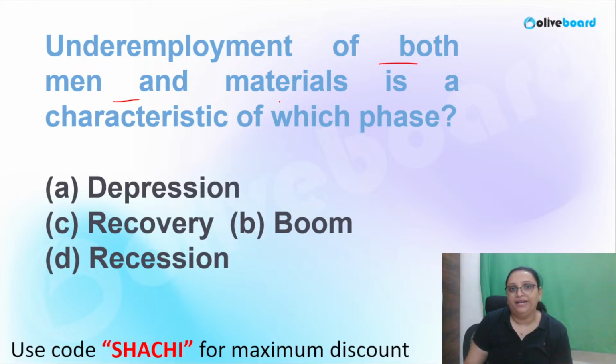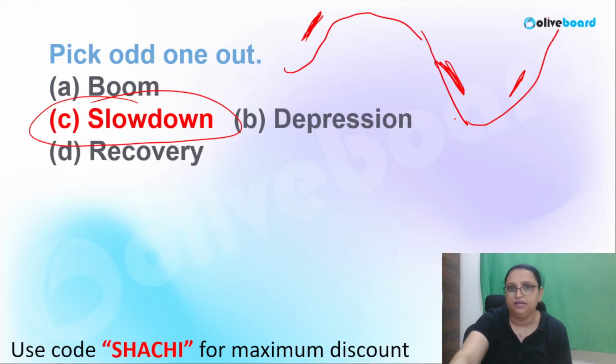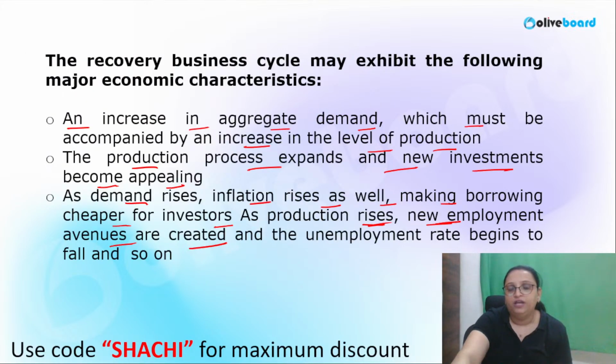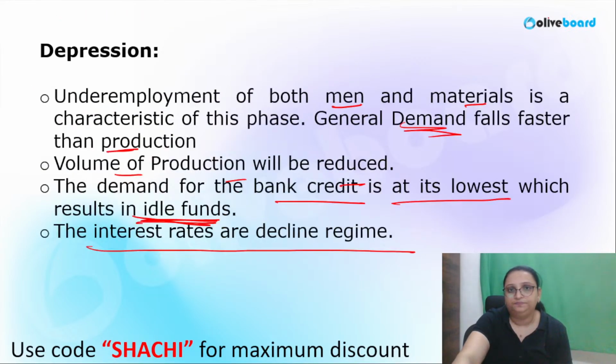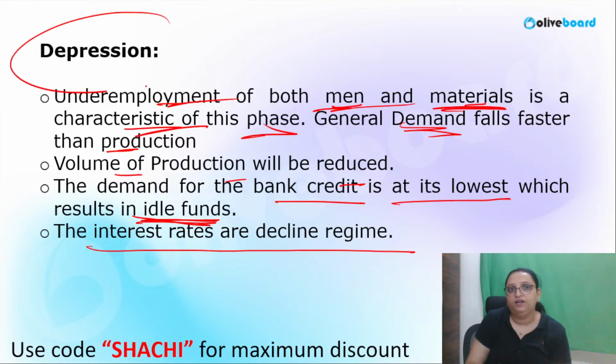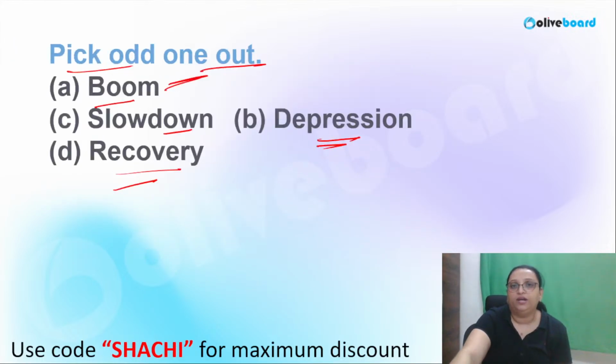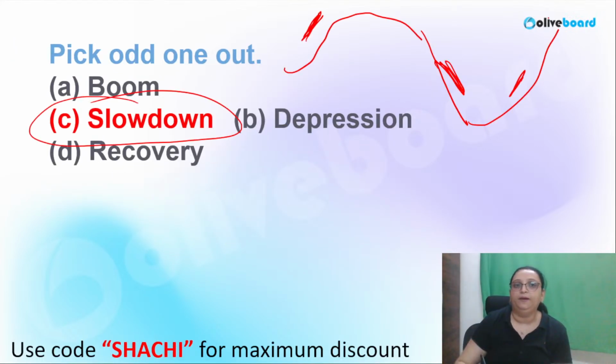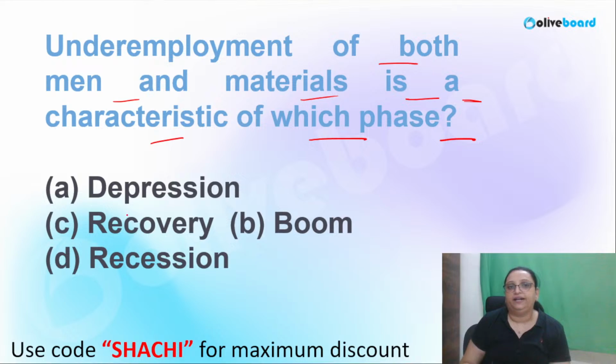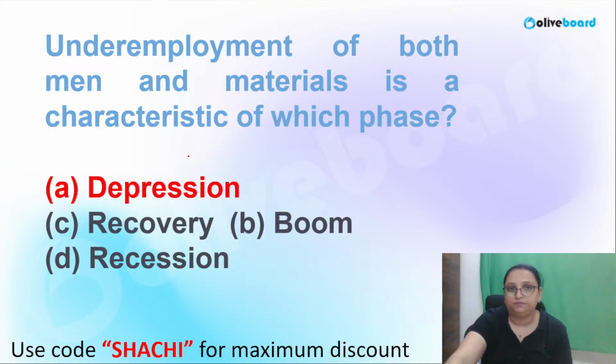Underemployment of both men and material is a characteristic of which phase? We have just seen underemployment of men and material. Underemployment of both men and material is a characteristic of depression. Okay, so here the correct answer will be depression.